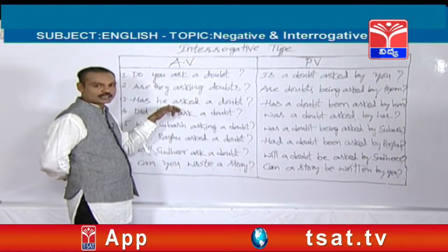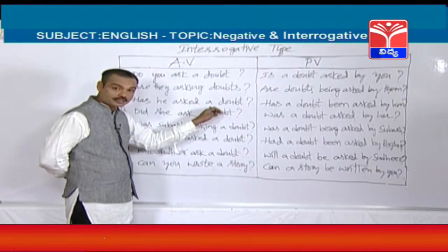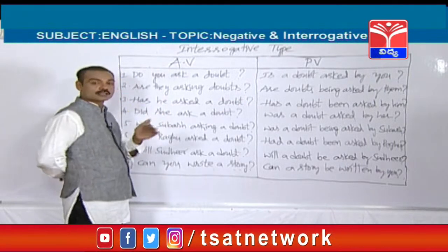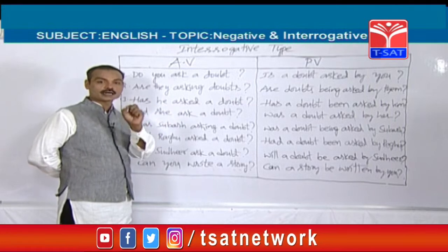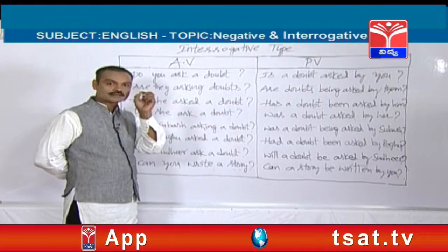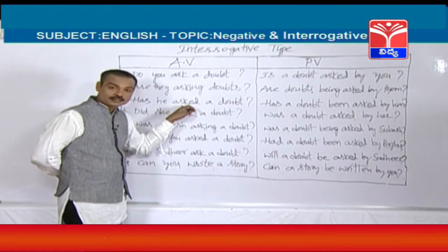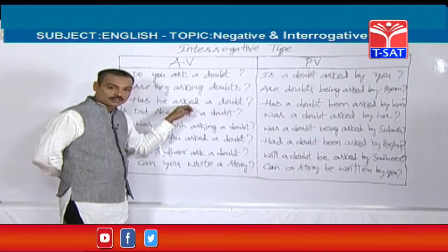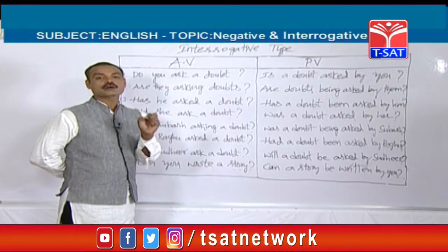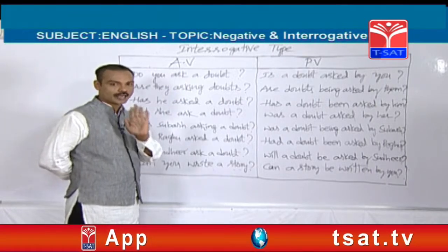Let's see another tense, that is present perfect tense. Has he asked a doubt? It is a sentence from present perfect tense. How can you find out? Friends, in any sentence, if you find either have or has and the verb which is in the third form, that sentence is from present perfect tense. So in present perfect tense, yes or no type interrogative sentences start with either have or has. Only two helping verbs are there in present perfect tense. They are have and has.